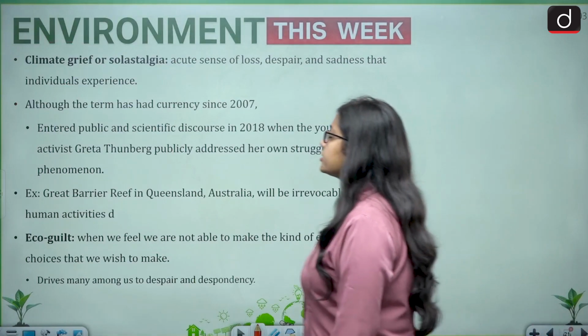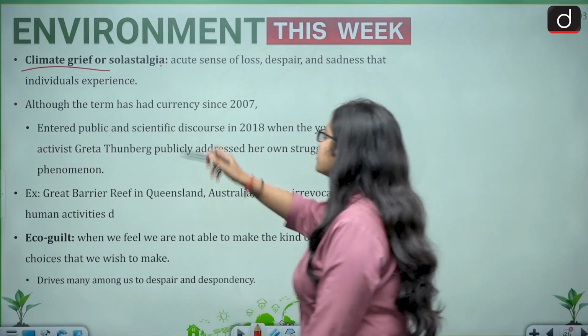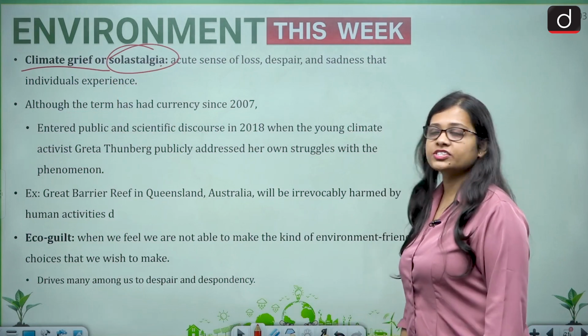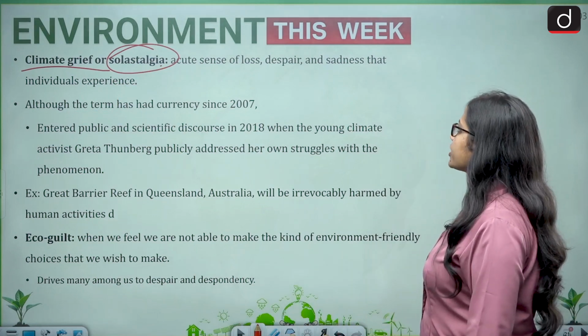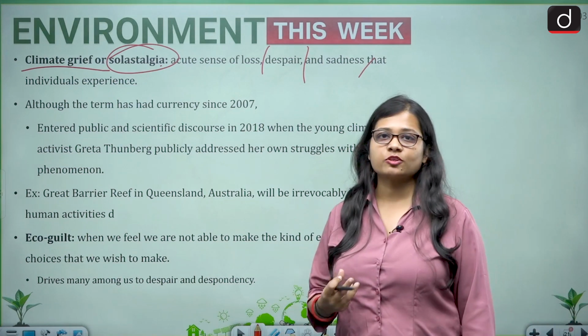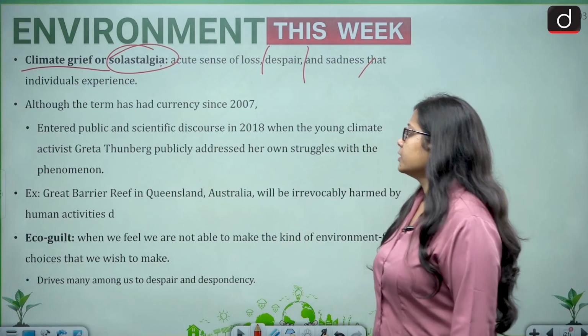Then there is another term called climate grief or solastalgia. It is an acute sense of loss, despair and sadness that an individual experiences with regard to the ecosystem or the environment.